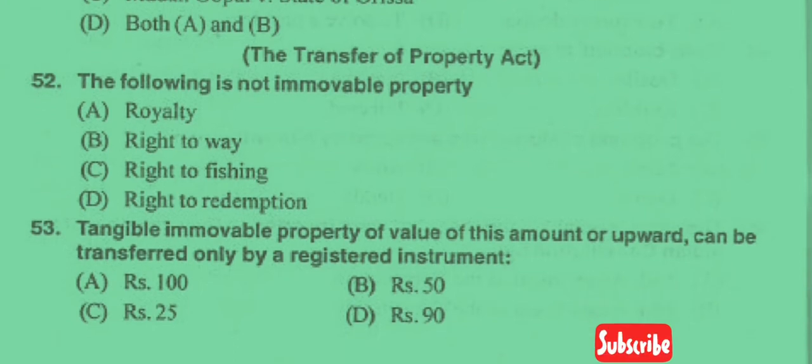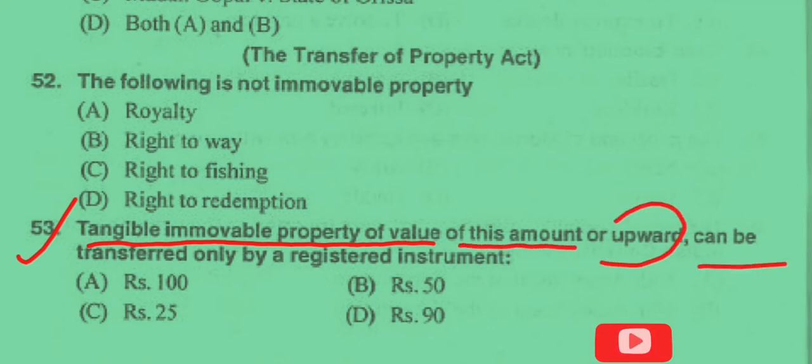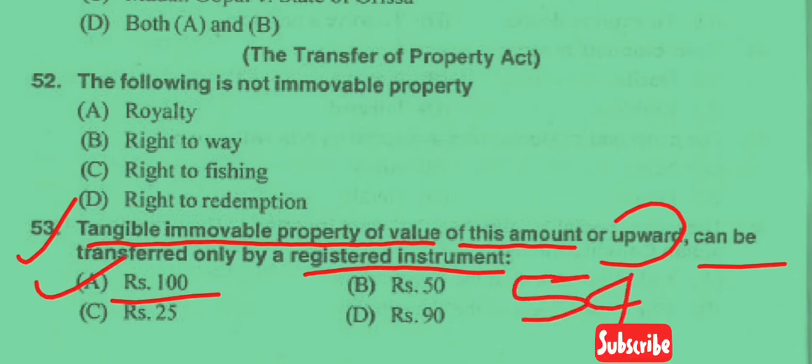Now question number 53. Tangible immovable property of the value of this amount or upward can be transferred only by a registered instrument. So it is clear here, rupees 100. So the answer to this question is option A, and this question is related to Section 54 of the Transfer of Property Act.